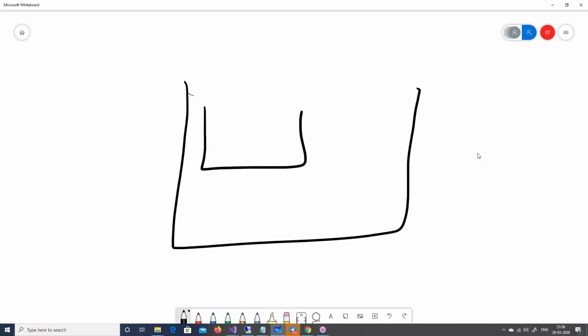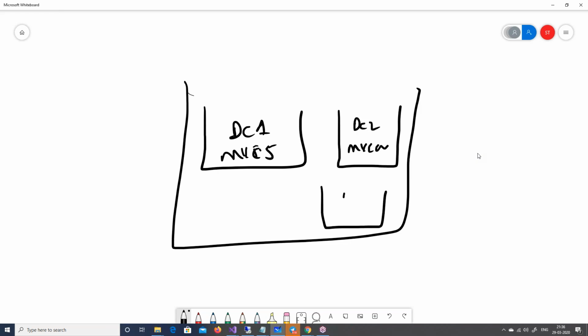So you have a Docker container out here, Docker container 1, let's say you will have MVC5 here, fine. You will have Docker container 2, you will have MVC Core here, and you can have Docker container 3.